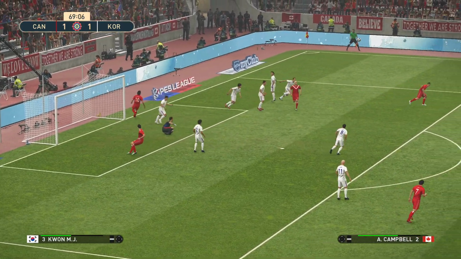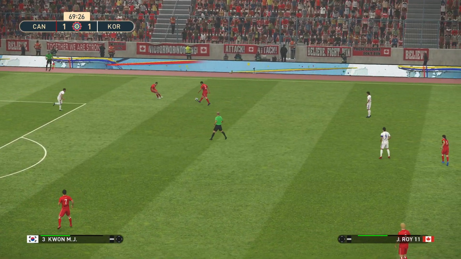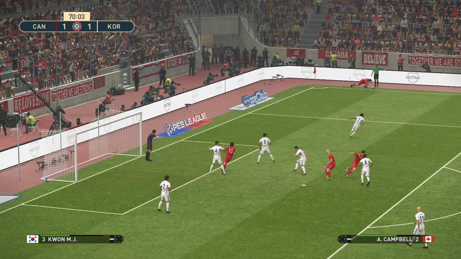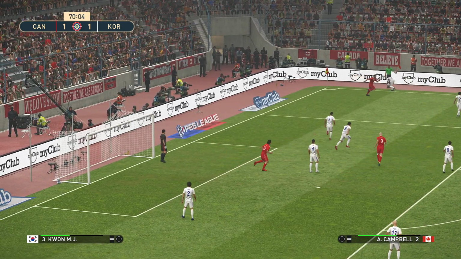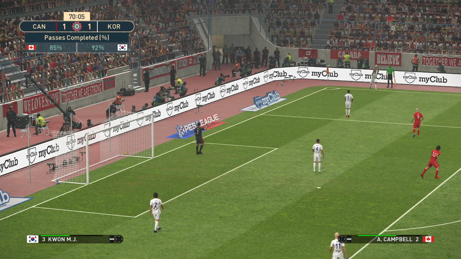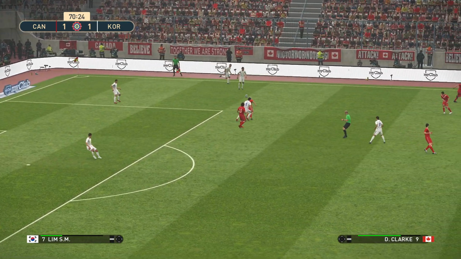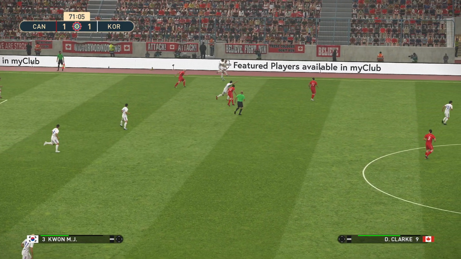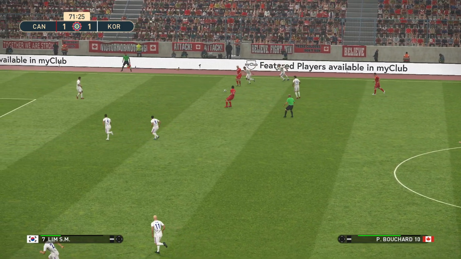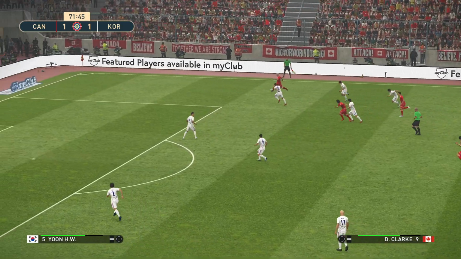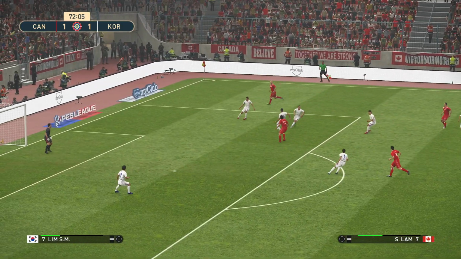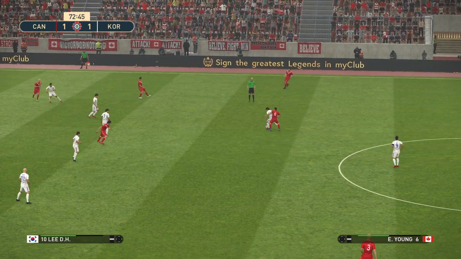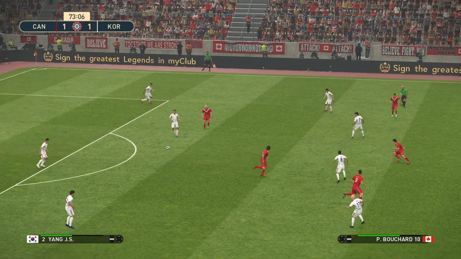And here's Bouchard, and it's cleared away by Yoon. And it's a throw into Korea. Clark for Canada. Clark again. And it's up in the air, and it's Korean head that got to it.